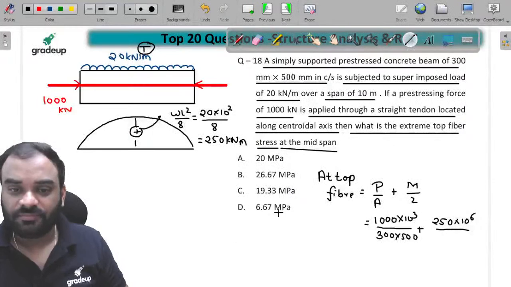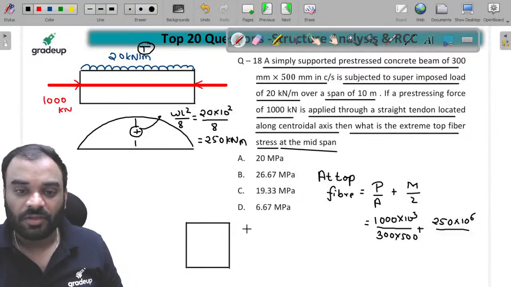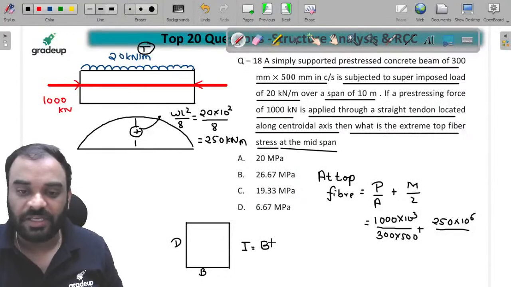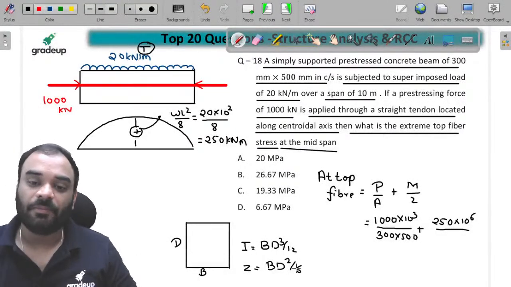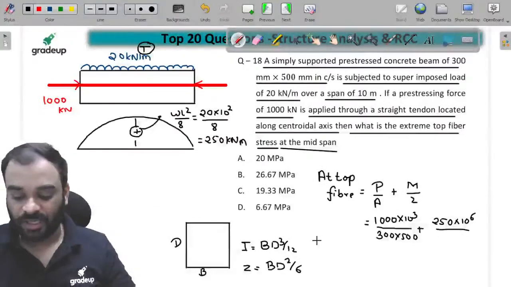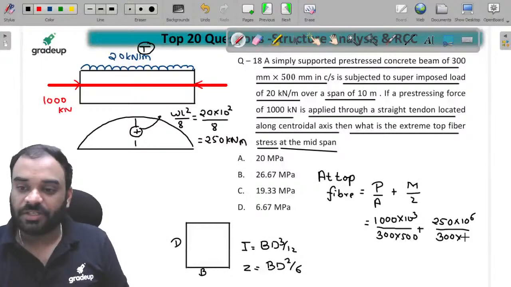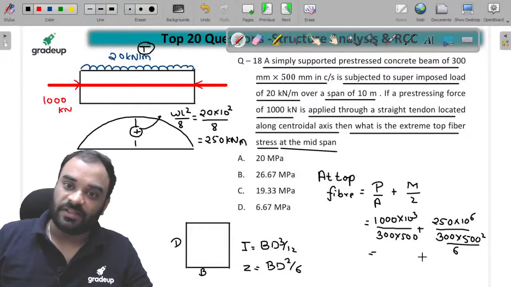We know that the moment of inertia is BD cube by 12. Let us suppose this one is D and this one is B. So what is the moment of inertia? It is BD cube by 12. But if we want to find the section modulus, it is BD square by 6. Because we have to divide this particular value with y, and y is equal to how much? D by 2. है ना जी? ये होता है बच्चों. So let's put this value BD square by 6. So B is equal to how much? It is 300. D is equal to how much? It is 500 square divided by how much? 6. Just calculate it. You will get the answer.